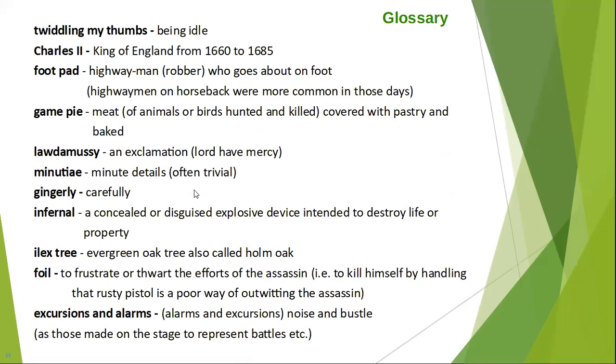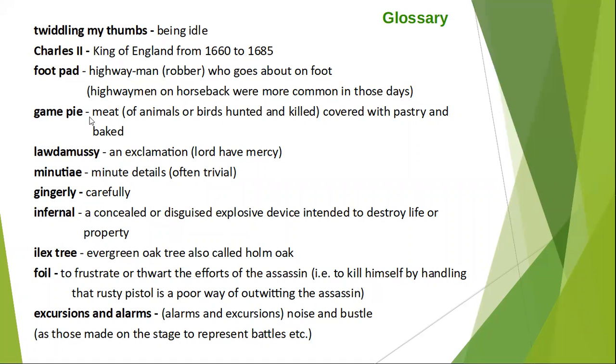So now let us move to the glossary. Twiddling my thumbs means being idle. Charles II, King of England from 1660 to 1685. Footpad, highwayman, who goes about on foot.